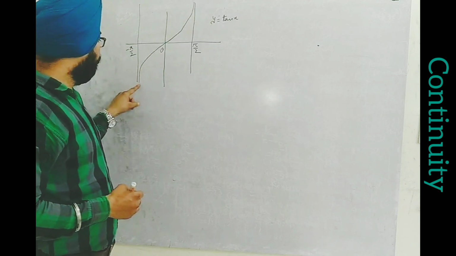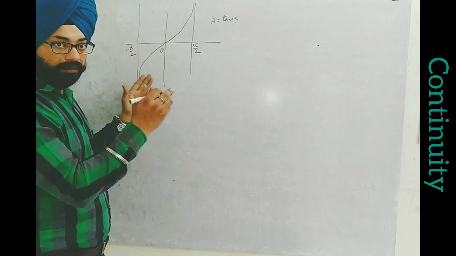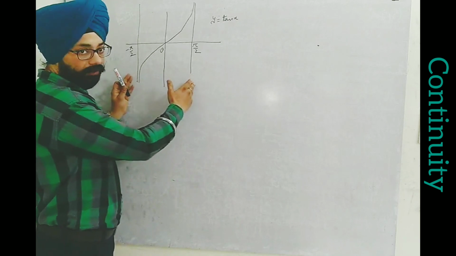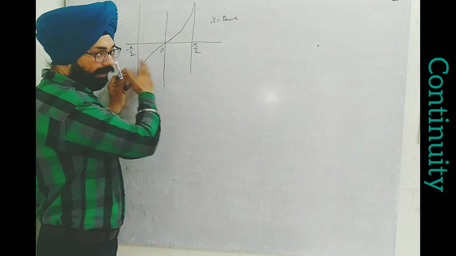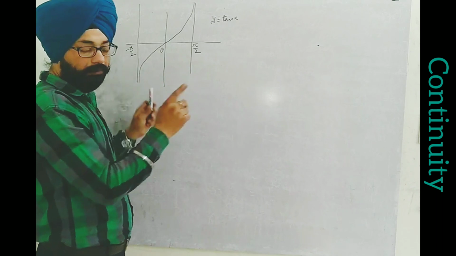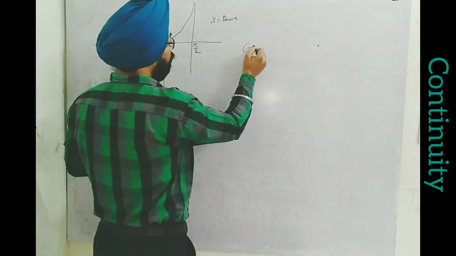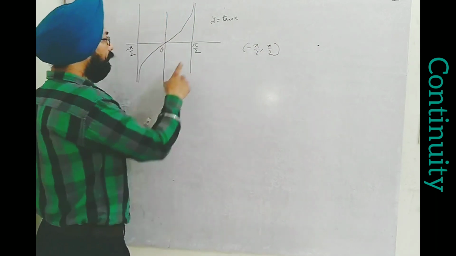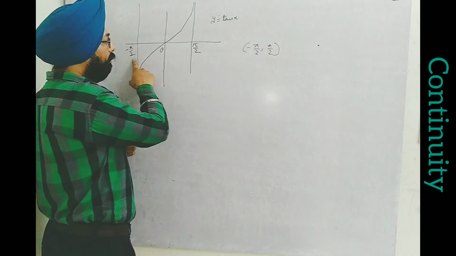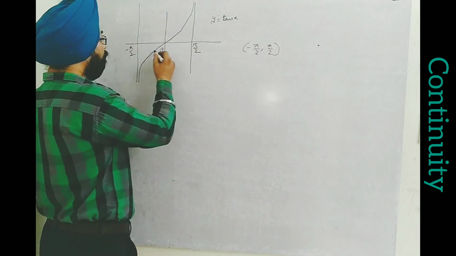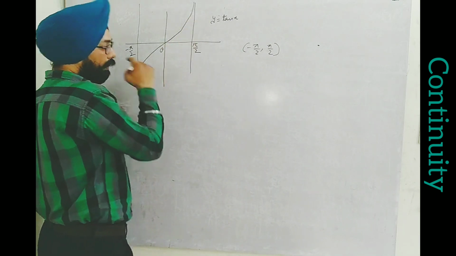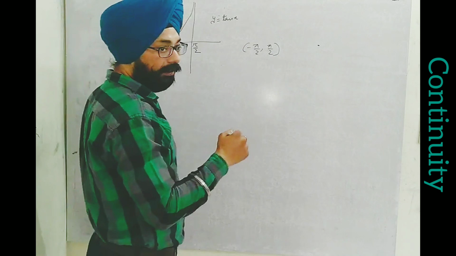But suppose I consider the function's graph between these two values taken as an interval, minus pi by 2 to pi by 2, an open interval, where these two extreme points are not included. I find that the graph is continuously moving without any break. Nowhere is there a break. Now suppose I consider another graph.